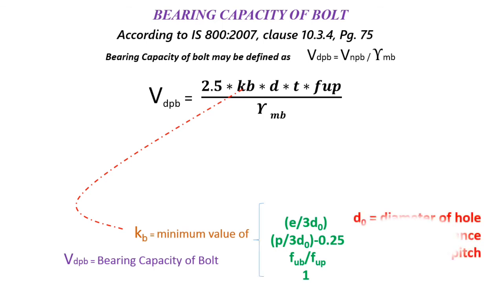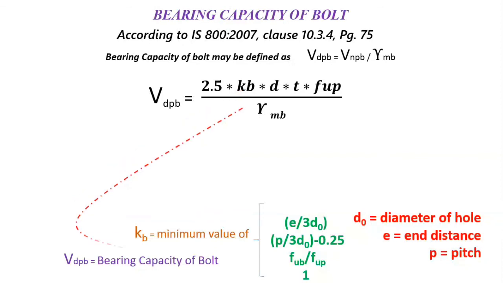It means that we have to calculate the values of e by 3d0, p by 3d0 minus 0.25, and fub by fup, and out of these four values, the minimum value is taken as kb. Here d0 is defined as the diameter of hole, p is pitch, and e is end or edge distance. Going ahead, d is the nominal diameter of bolt.